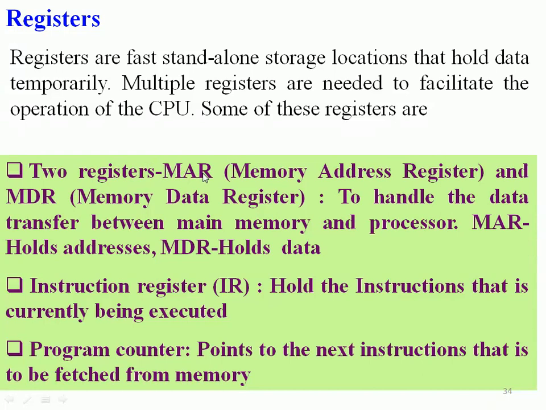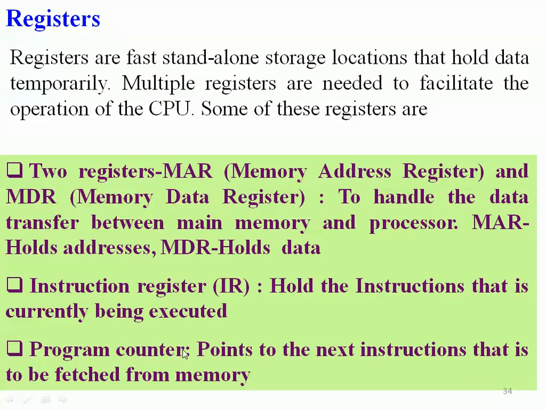Two of the major registers are called MAR, as I told, which holds the address of the operand or the address of the instruction, and the memory data register, which is able to receive the instructions coming from the memory once the MAR is identified. To handle the data transfer between the main memory and the processor, the MDR holds data. The instruction register holds the instruction that is currently being executed. As I told, as soon as the instruction has entered the CPU premises via the MDR, it is first accommodated in the instruction register.